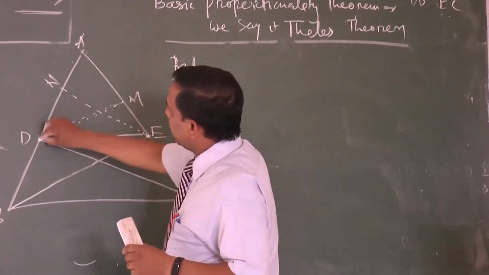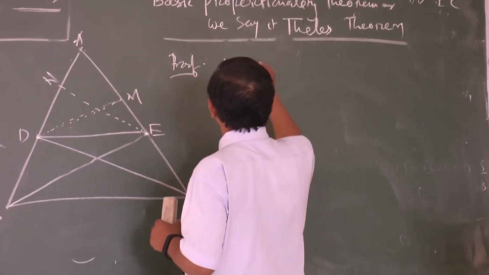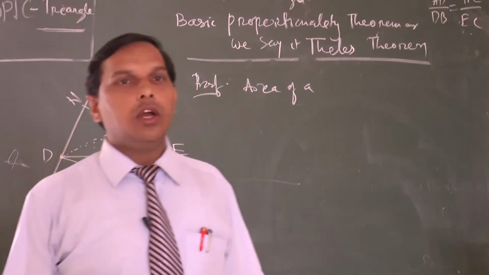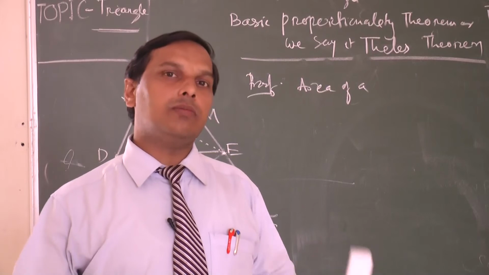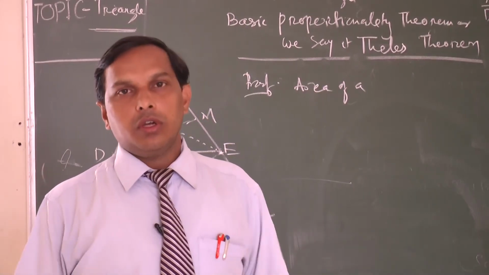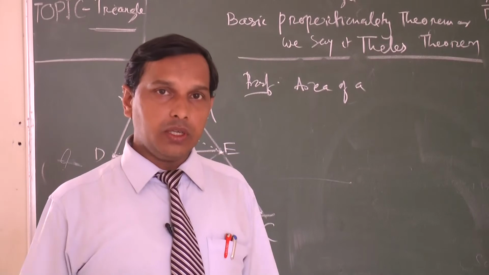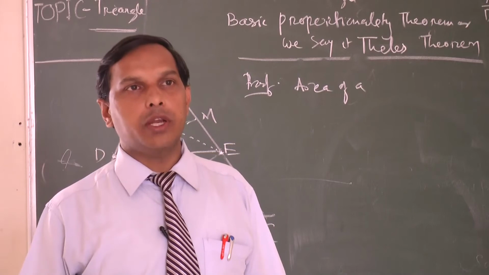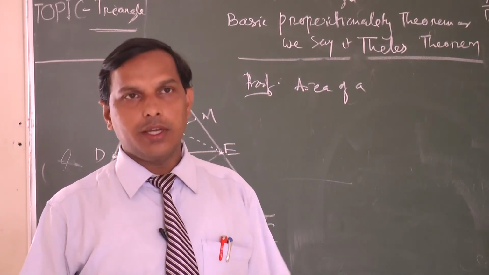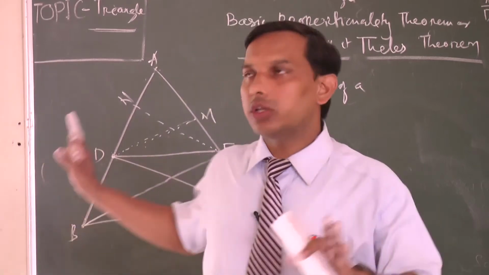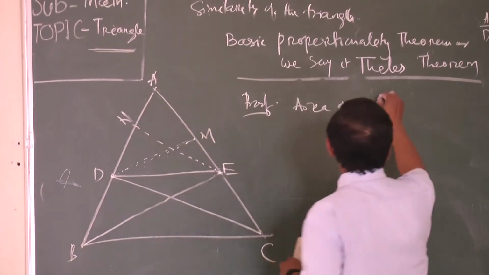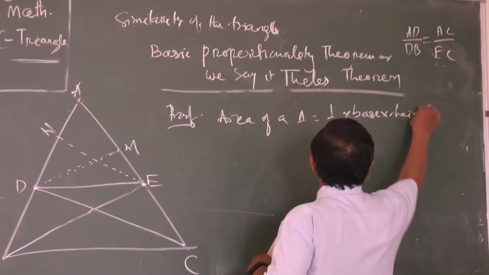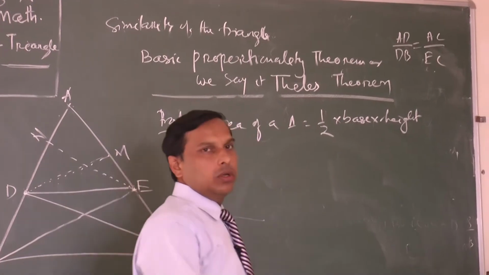What is the area of the triangle ADE? What is the formula for the area of a triangle? Half into base into height. And another formula you have read in standard 9, Heron's formula, square root of S into S minus A, S minus B, S minus C, where S is the semi-perimeter. But here we should use the formula: area of a triangle equals half into base into height.